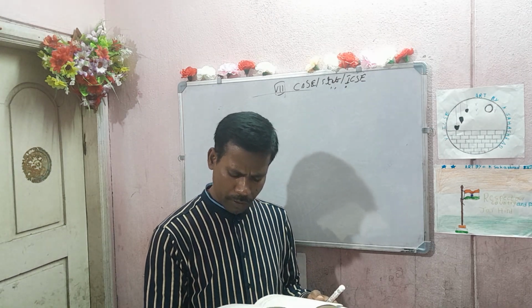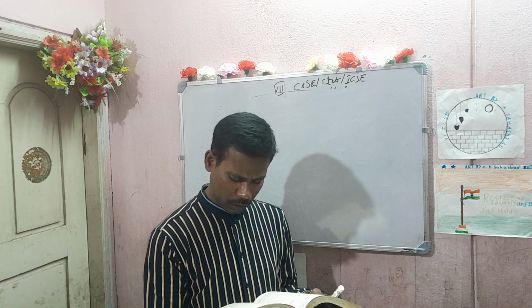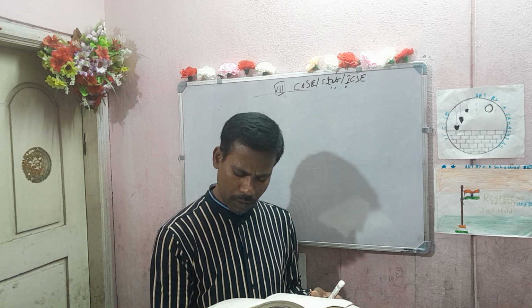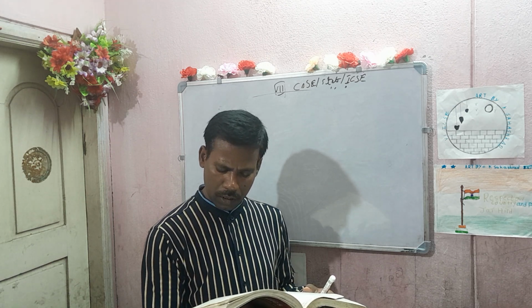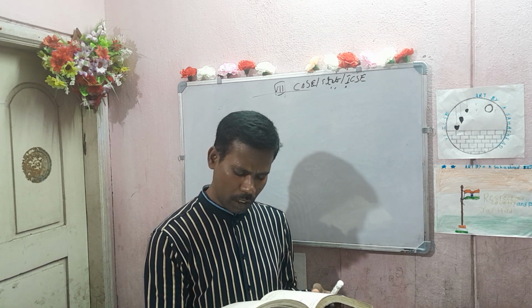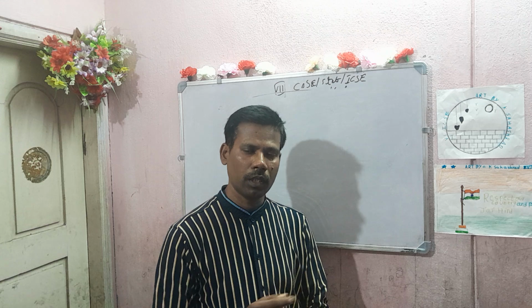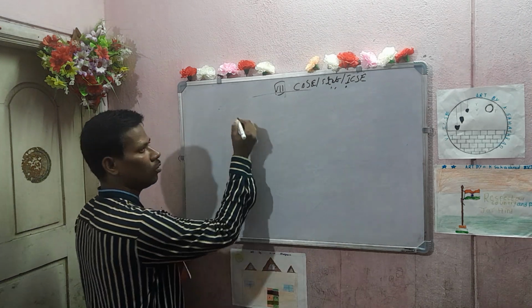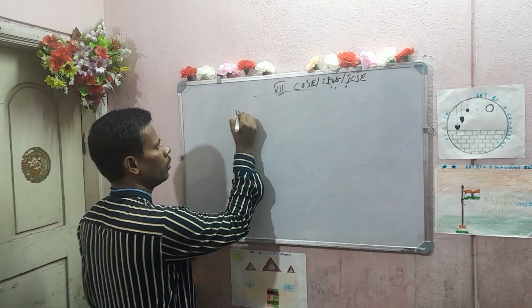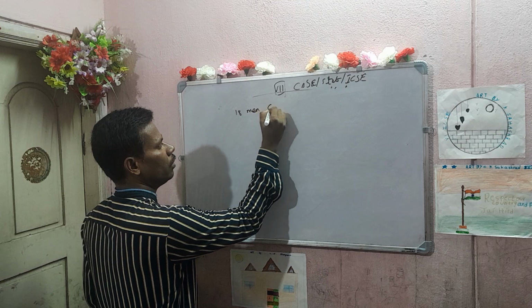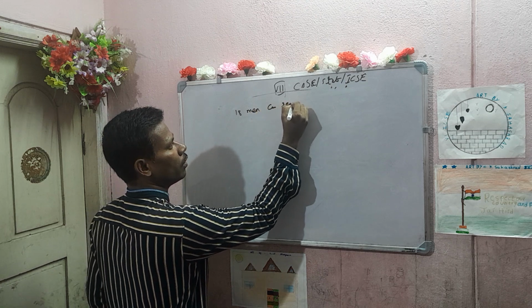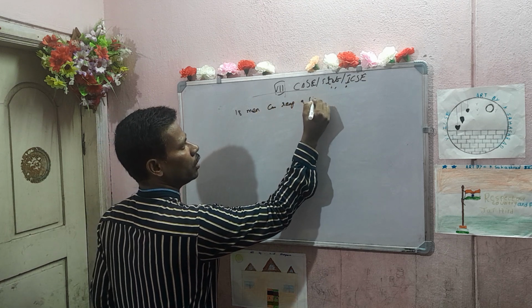"18 men can reap a field in 35 days. For reaping the same field in 15 days, how many men are required?" Again, same question, same thing. 18 men can reap a field in, now instead of cows, they are given men. 18 men can reap a field in how many days?